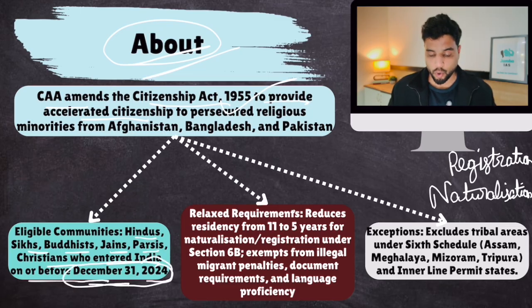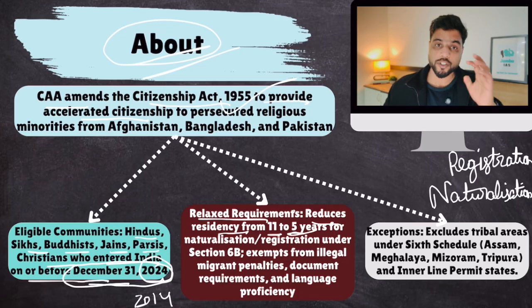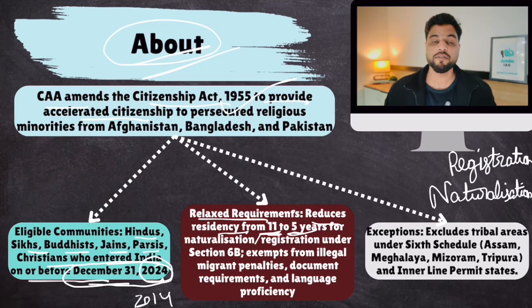Now this, as you all know, has been recently increased. Earlier it was 2014. Now, what are the requirements for naturalization and registration? They're pretty tough. But for these people, requirements are relaxed. It reduces residency from 11 to 5 years. The process of naturalization requires minimum compulsory residence in India for 11 years. You have to be a resident of India for 11 years. Not for them. It's 5 years.